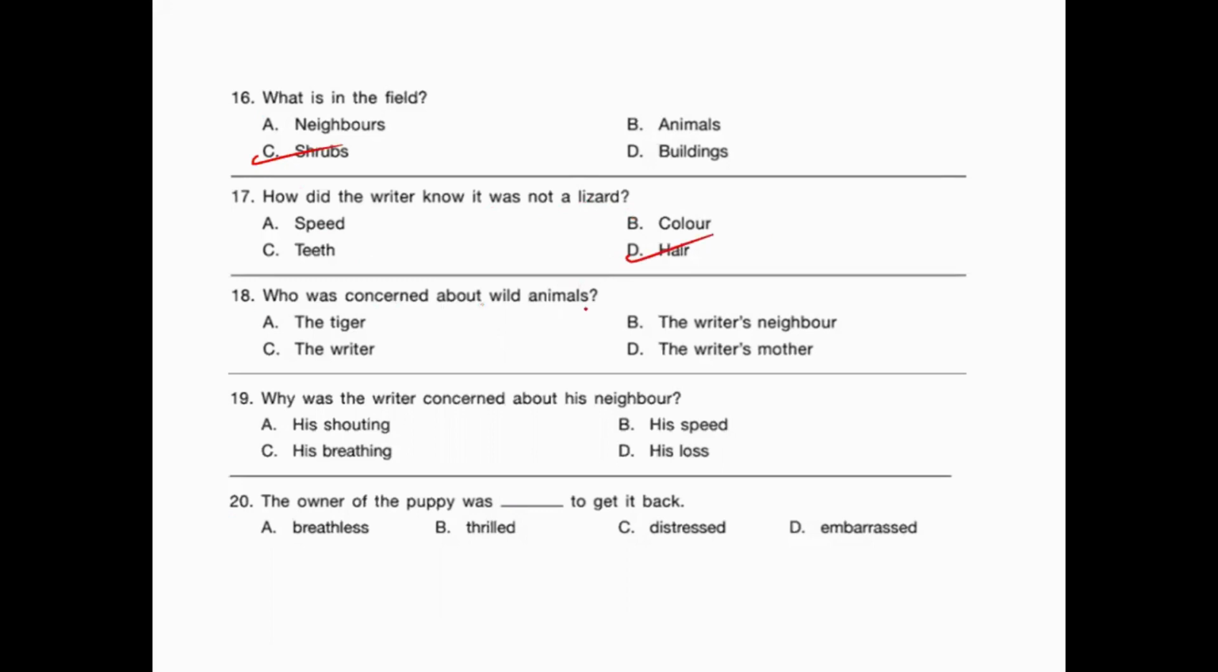Who was concerned about the wild animals? The writer's mother was concerned about the wild animals. Why was the writer concerned about his neighbor? Because of his speed. Usually he used to walk very slowly, but this time he was quite fast. Okay, so he was concerned about his speed. The owner of the puppy was thrilled to get it back. Okay, when somebody loses something and they get it back, they will be very happy, right? Extremely happy. Thrilled means extremely happy. Okay, this is how we have to answer the passage questions.